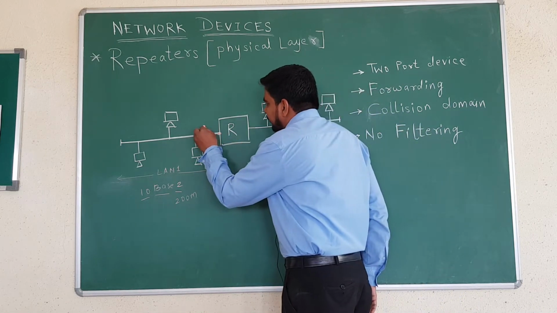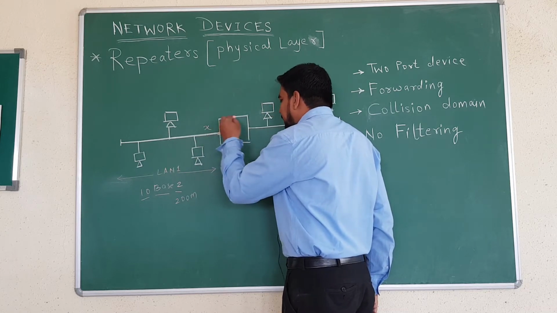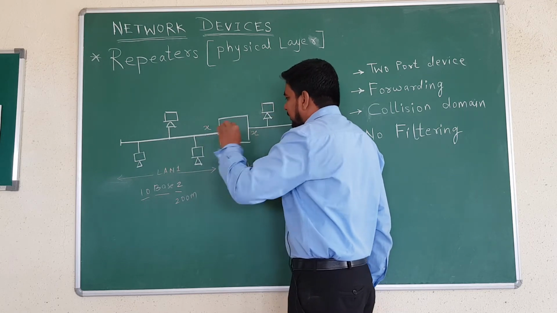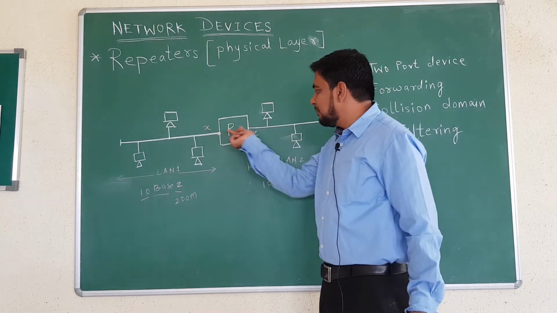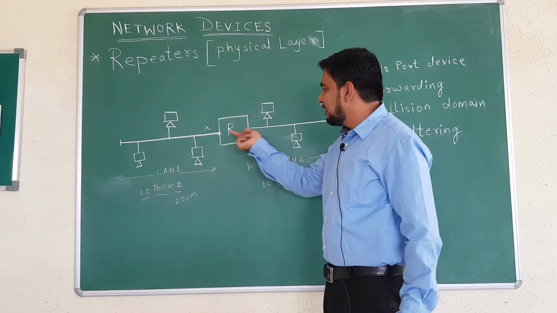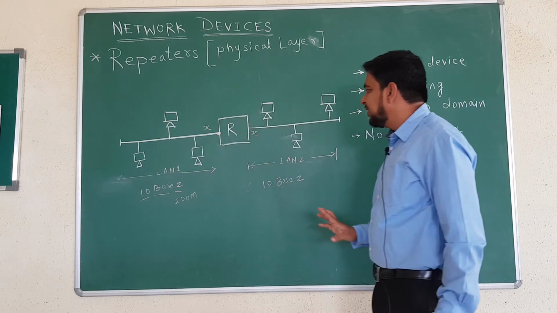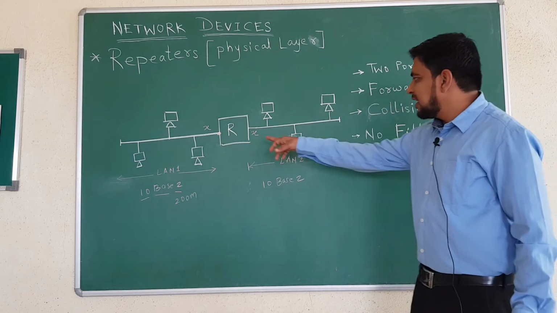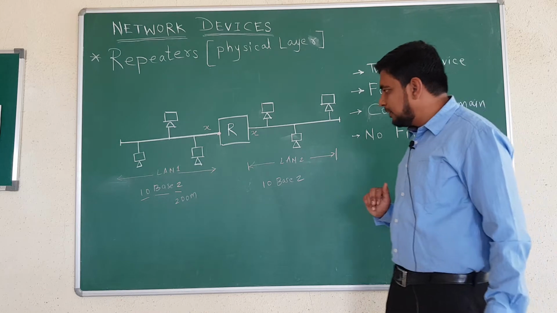Suppose the strength of the signal is X at the input of the repeater, then it repeats the signal and makes the strength of the signal X again, means the same strength is generated. It will only boost the signal, regenerate the signal, and then transmit it on the other part.